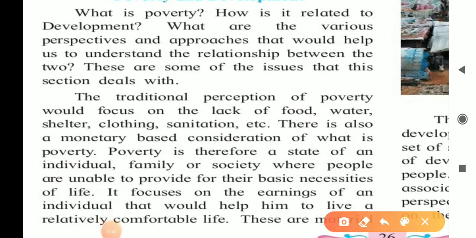After these 3 lines, write down here, these are some of the issues that this section deals with. Next paragraph.